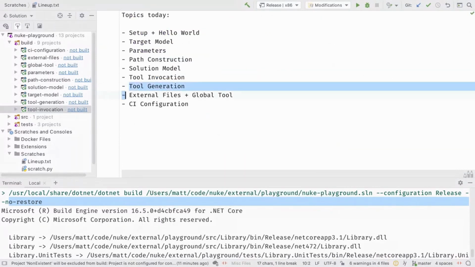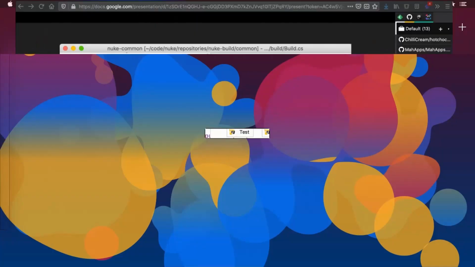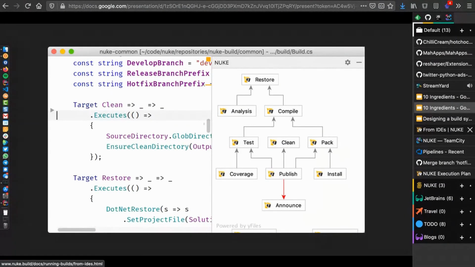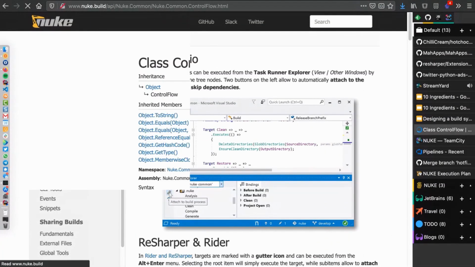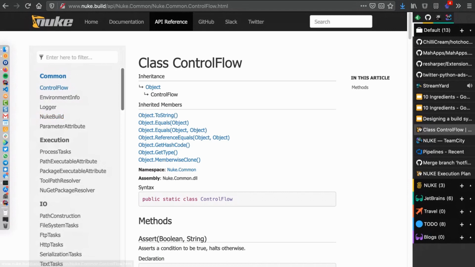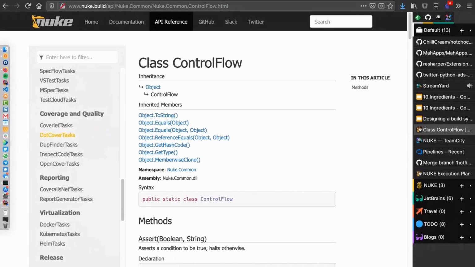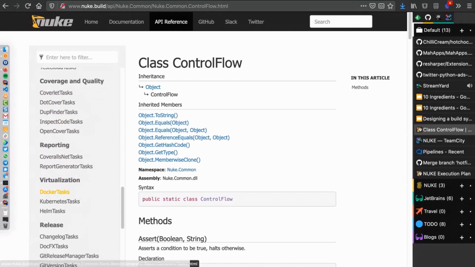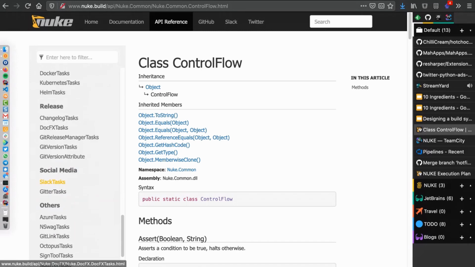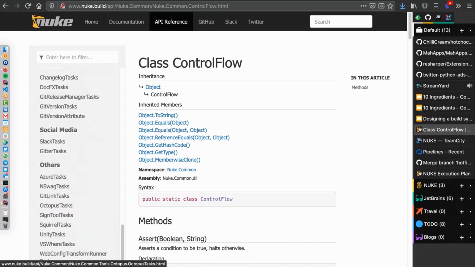I think for tool invocation, I will do a bit of explanation here. So currently, this Fluent API is provided for a lot of CLIs out there. So if I go here, and this is actually a bit outdated, but you can see we have it for, let's see, coverlet.cover, dubfinder. We have it for Docker. We have it for Kubernetes, Helm, etc., for many external tools.